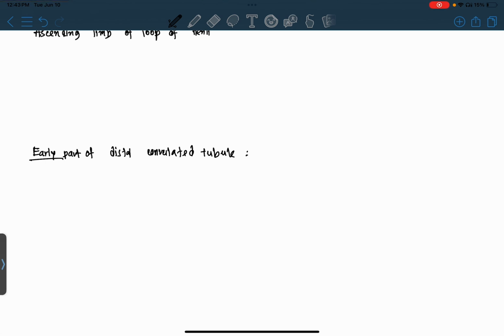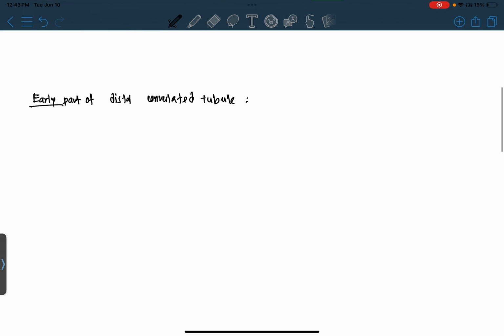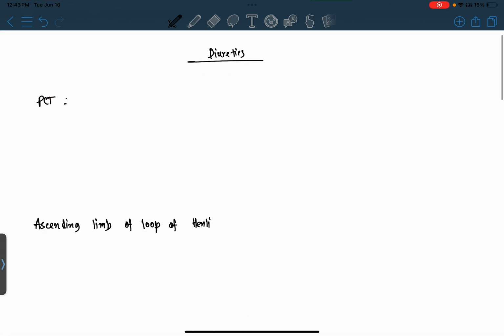The next portion we will mention is the collecting tubule or collecting duct, which we can tell in short as CD, and DCT for distal convoluted tubule. So now we'll mention the diuretics which act on the PCT. Okay, so let's start.